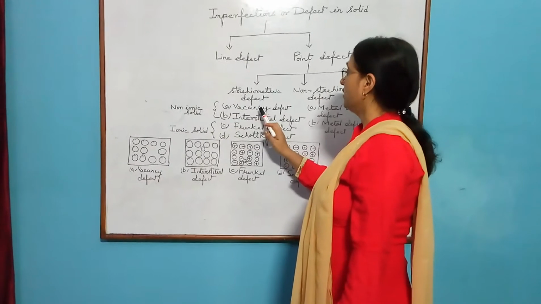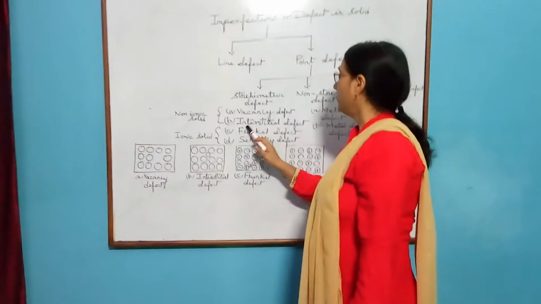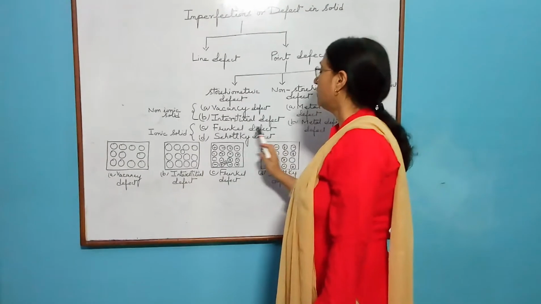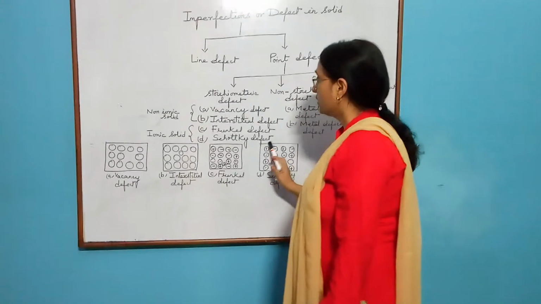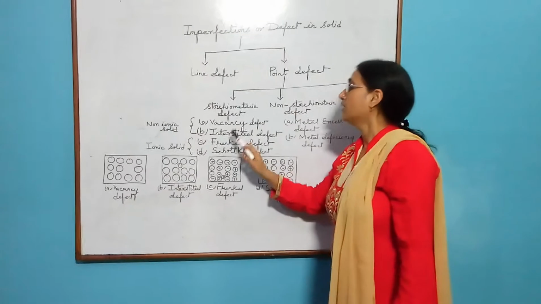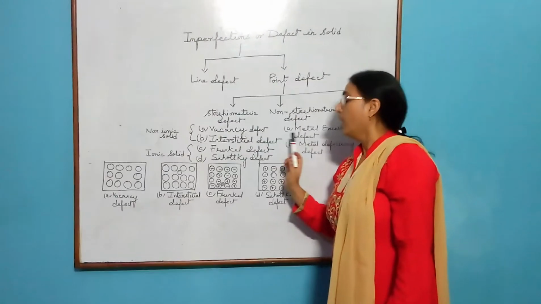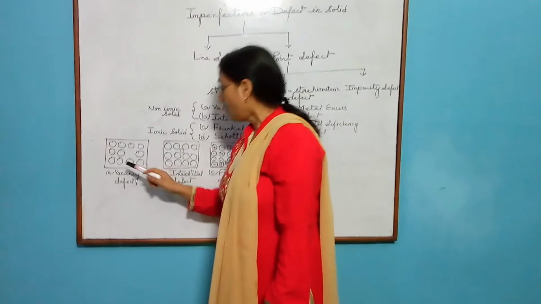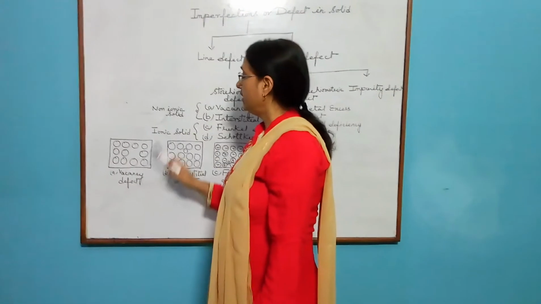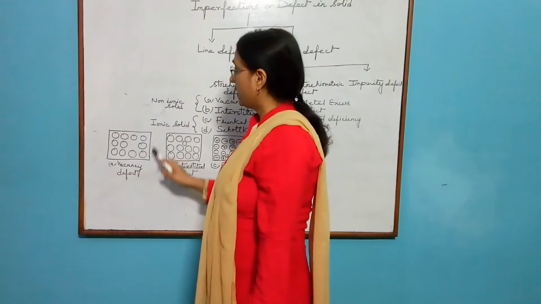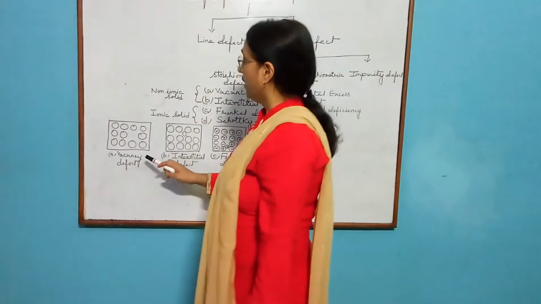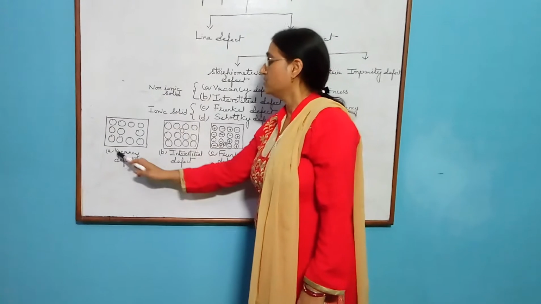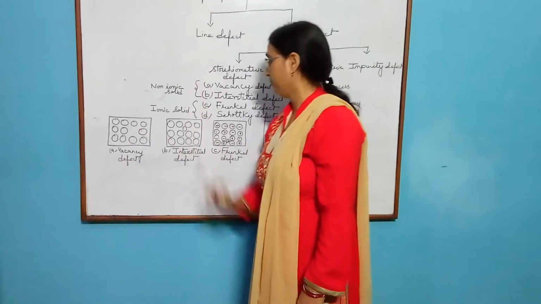Number one is vacancy defect. Number two is the interstitial defect. Number three is the Frenkel defect, and the fourth one is the Schottky defect. Vacancy defect and interstitial defect occur in non-ionic solids. In a non-ionic solid, if a constituent particle or constituent element is missing from its lattice site, then that type of defect is known as vacancy defect.